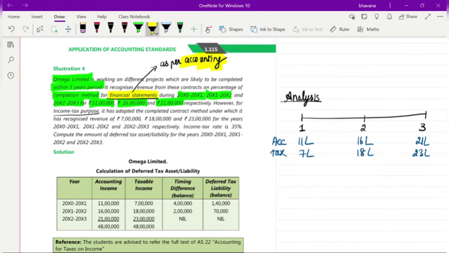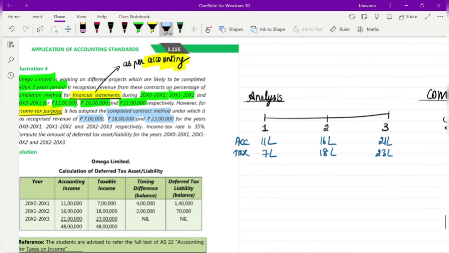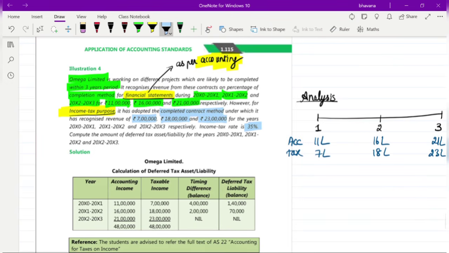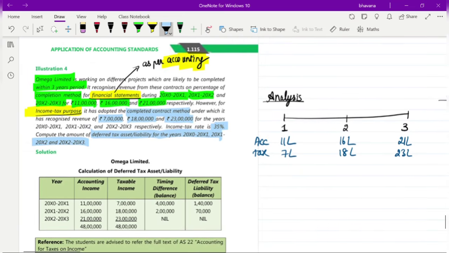However, for income tax purposes, it has adopted the completed contract method, under which it recognized the revenue of 7 lakh, 18 lakh and 23 lakh for the 3 years respectively. So according to the accounting principles, the revenue you have recorded each year is different from how you have recorded it as per income tax purposes. The income tax rate here is 35%. They have told you to compute the deferred tax asset or liability for the coming years. So here we'll make an analysis.